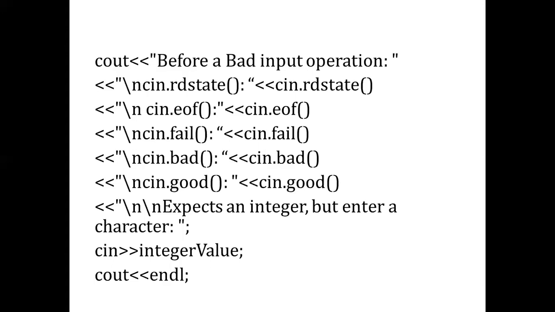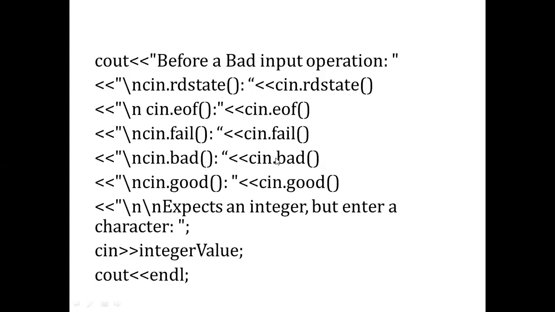Generally for the stream, before giving the input, you need to identify what values these flags have initially, and after giving either a good input or a bad input, what changes you see. These functions give you an idea of the status before performing the operation and after performing it, so both need to be recorded when you execute the program.